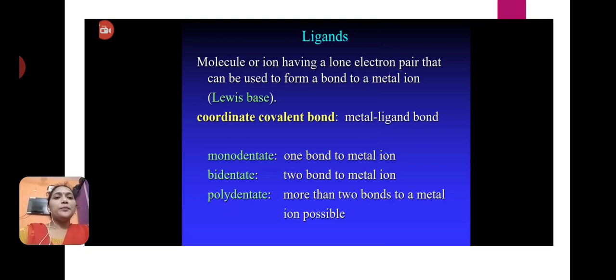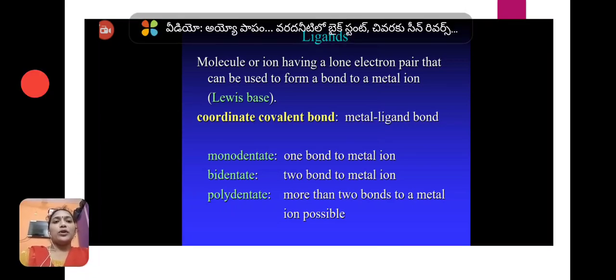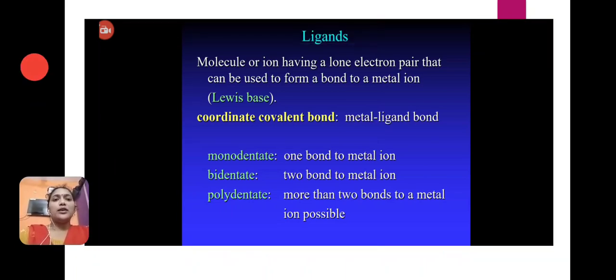This ligand acts as a Lewis base. This bond is called a coordinate covalent bond because the ligand alone donates 2 electrons to form the bond. The metal-ligand bond is also called a coordinate covalent bond.